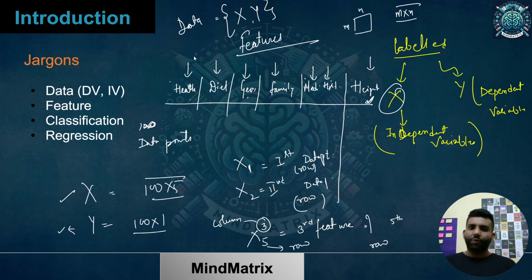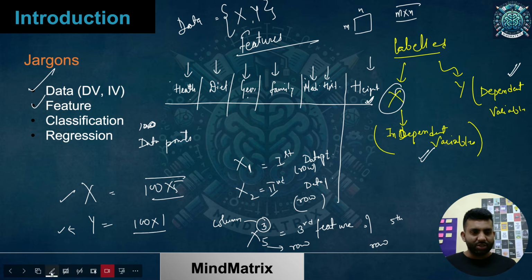Within these, I have talked about independent variable and dependent variable. The independent variables are also called features. Now I hope it is clear what exactly a feature is and what exactly the data is. So I'll remove all this and we'll talk about the next part, and then we'll end this soon.